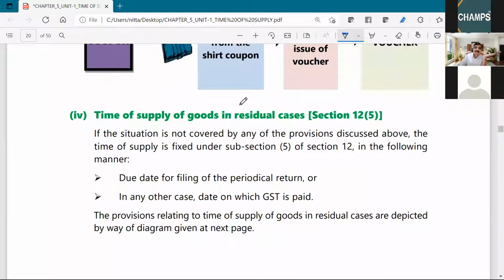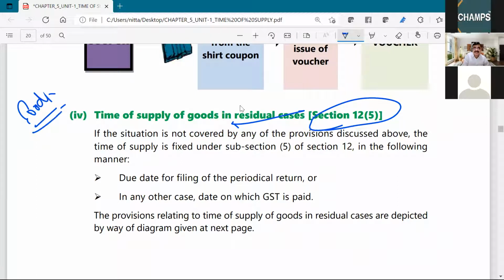Now, time of supply of goods in residual cases. I am unable to determine the time of supply by applying any of the aforesaid provisions, subsection 2, subsection 3, subsection 4. Then you have a residuary provision in section 12, subsection 5 for goods.